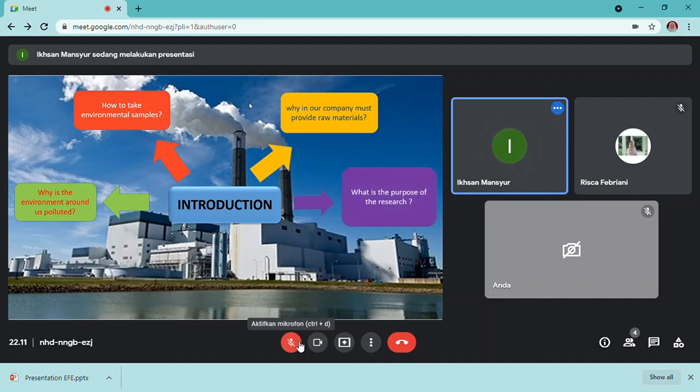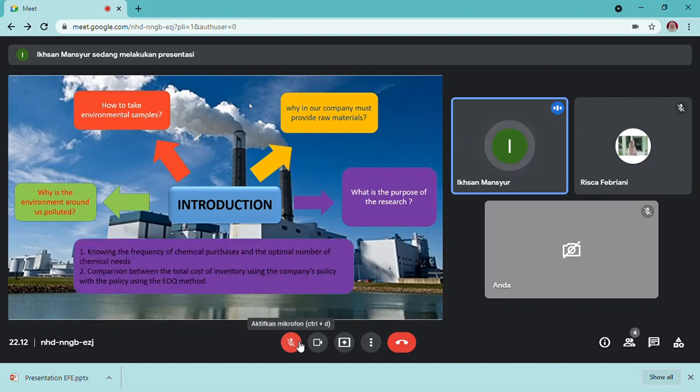Next, what is the purpose of the research? The first purpose is to determine the sequence of the chemical process and the optimal number of chemicals needed. The second is a comparison between the total cost of inventory using the company policy and the policy using the EOQ method.